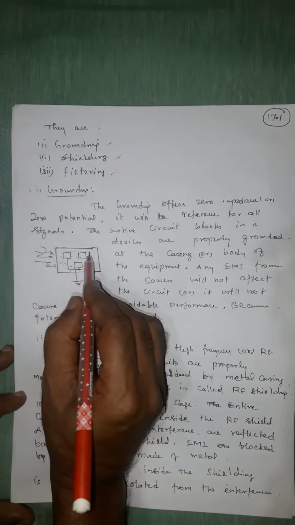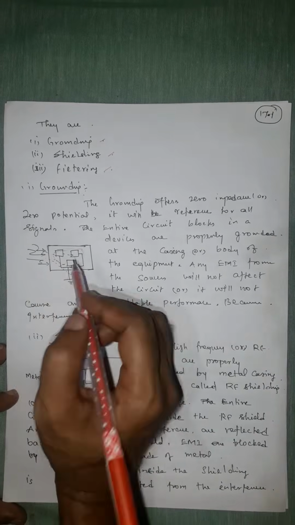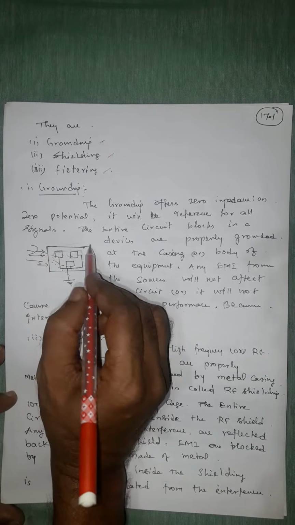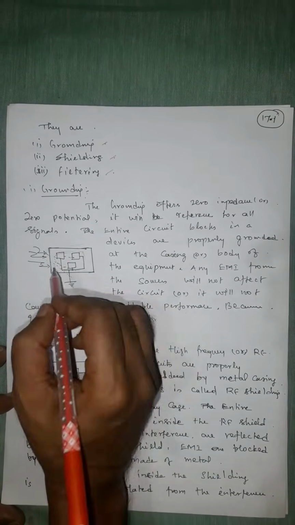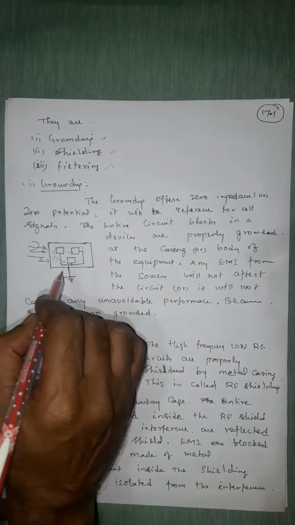Let us take this as an electronic circuit or communication circuit or any other circuit that will be covered by a metal sheet or a cabinet. That cabinet has to be grounded. What is the basic concept behind that?